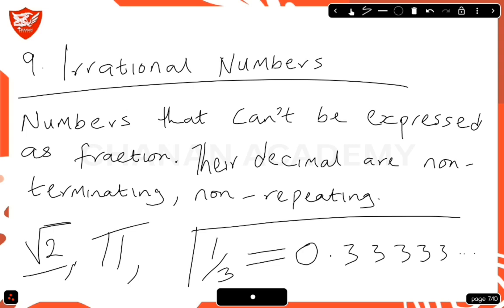It is true, 1 over 3, the decimal keeps going, 0.3333 keeps going. However, you should look at the other line. It also says non-repeating, meaning it's not giving you the same value. So this is not an irrational number. But pi and root 2 are both irrational numbers.